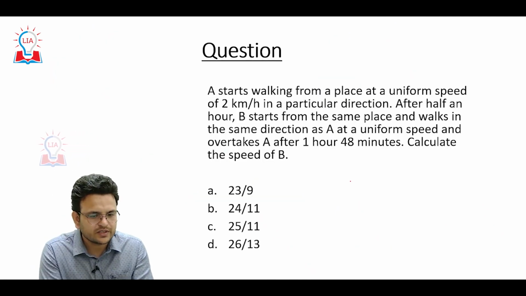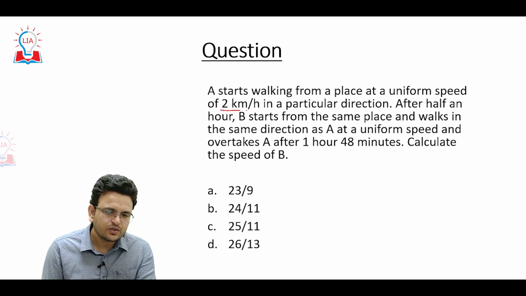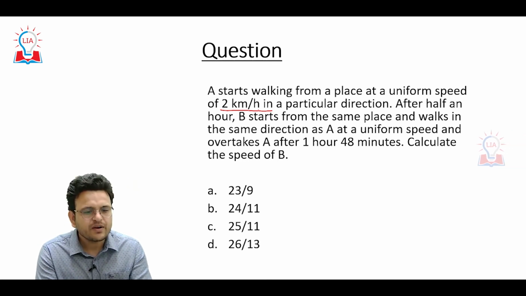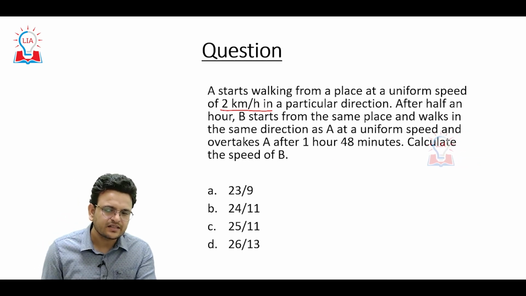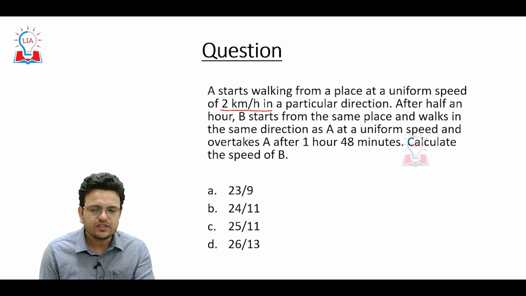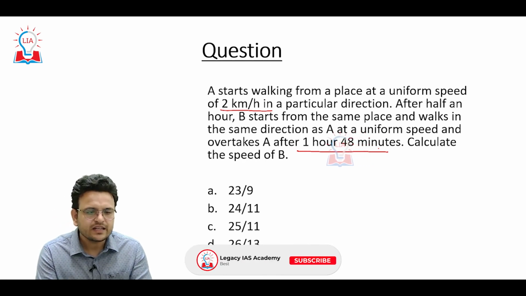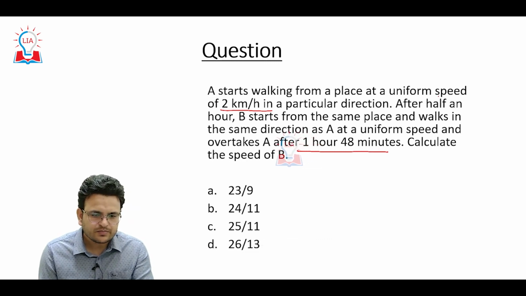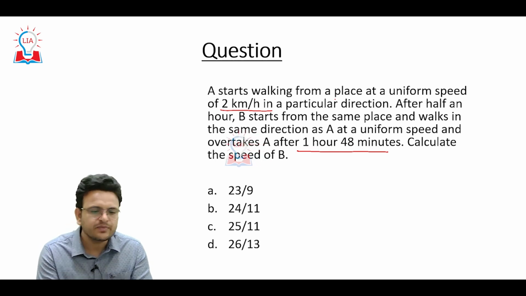Now see one question. A starts walking from a place at a uniform speed of 2 km per hour in a particular direction. After half an hour, B starts from the same place and walks in the same direction as A at a uniform speed and overtakes A after 1 hour 48 minutes. Calculate the speed of B. So A starts walking at a uniform speed of 2 kilometers per hour in a particular direction.